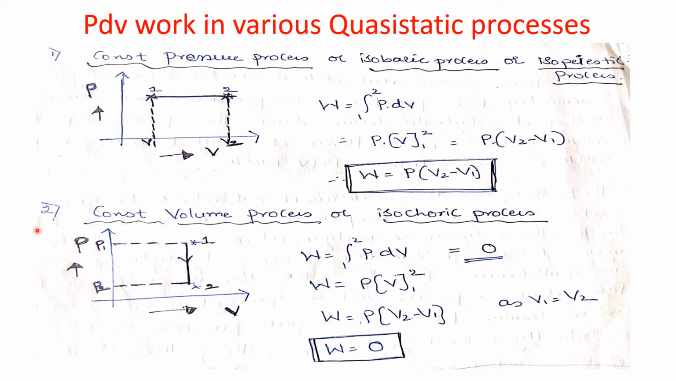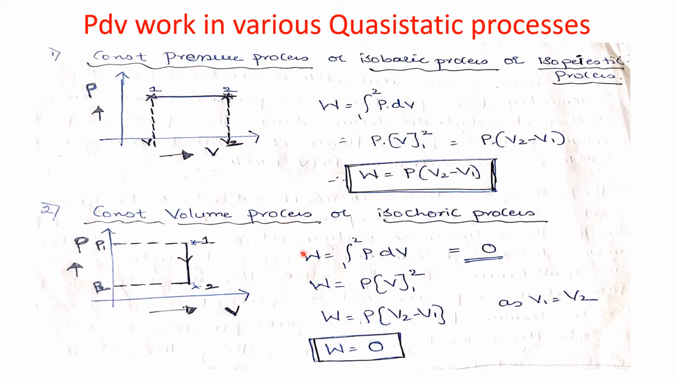Now coming to the next process, the constant volume process. It is also called the isochoric process. Again on the y-axis we have plotted pressure and on the x-axis volume. Since volume is constant here, we draw a vertical line, and as the system moves from state 1 to state 2 it reads pressure P1 and pressure P2 on the y-axis.